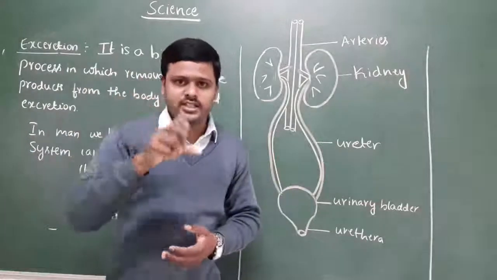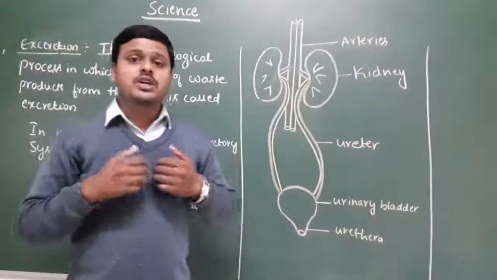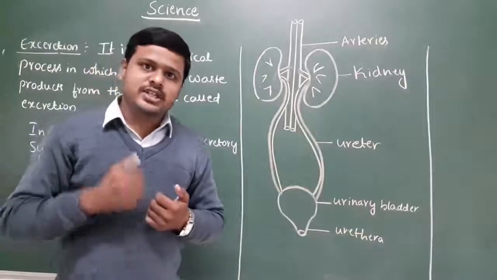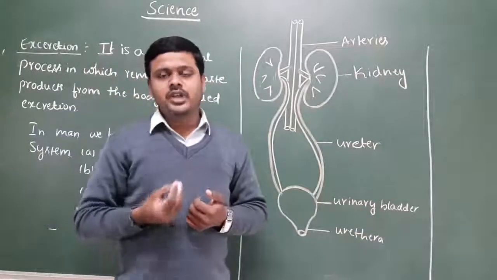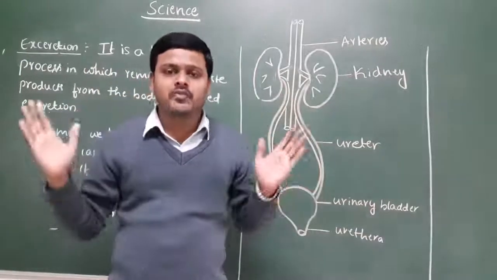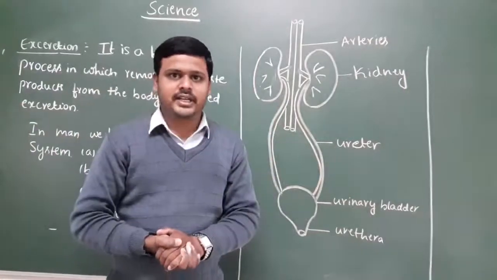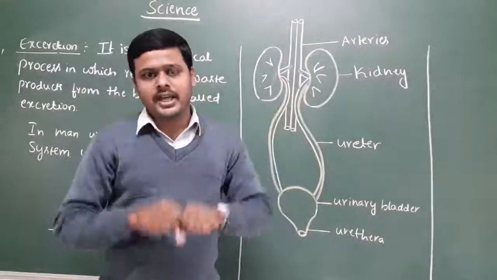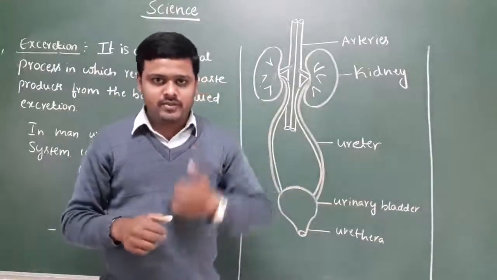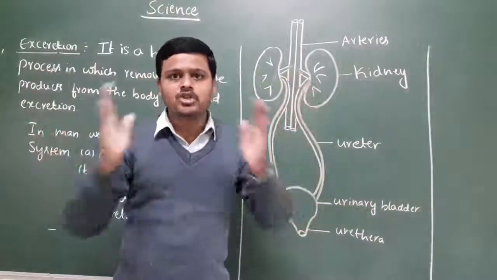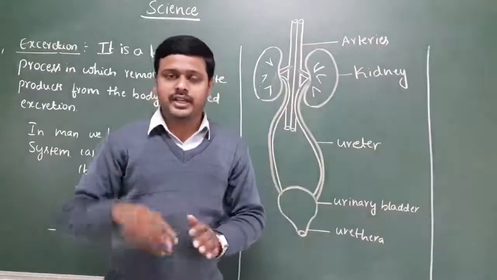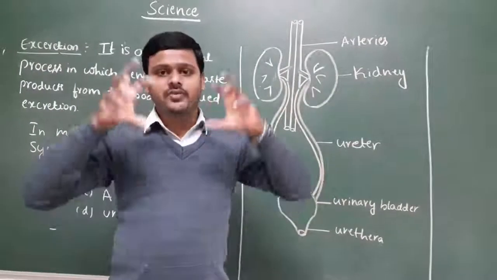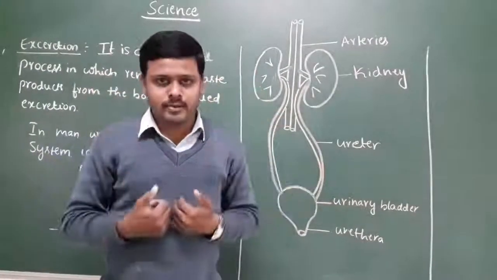Apart from the undigested food, some toxic substances are also produced in our body at the time of various metabolic activities. These toxic substances are very harmful to our body.